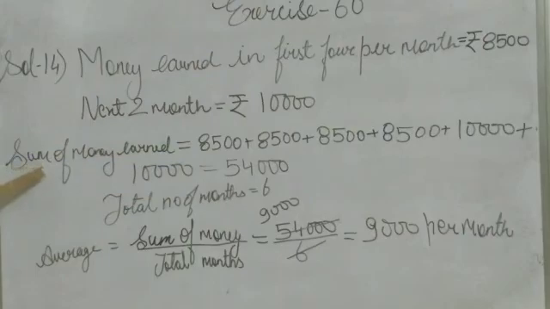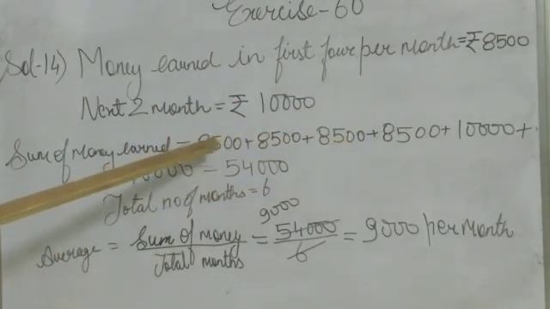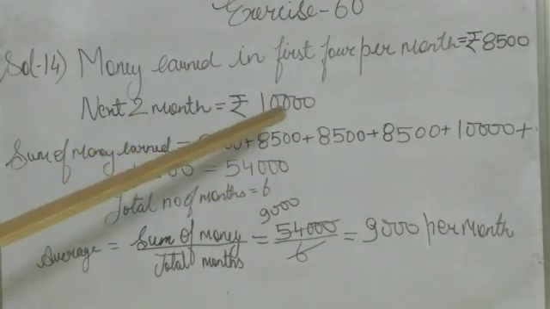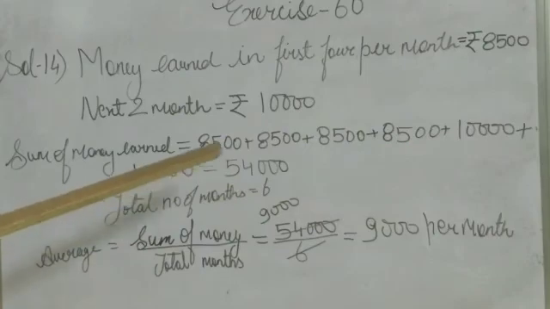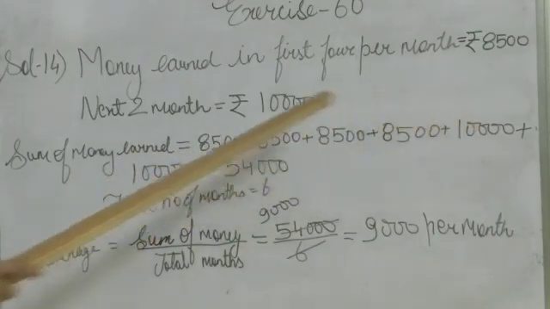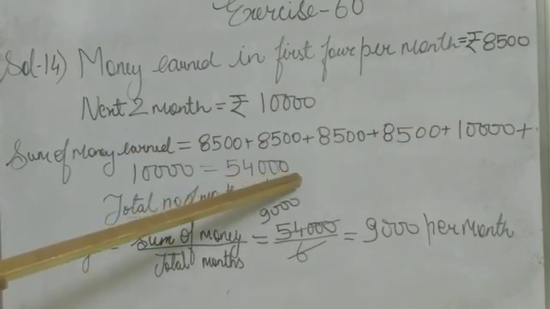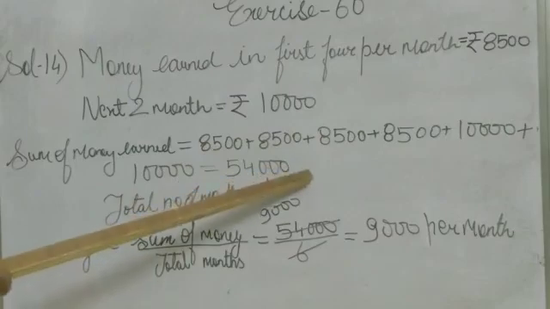We solve the sum of money earned. 8,500 for 4 months, it means 1, 2, 3, 4. We add 8,500 4 times and 10,000 for 2 months. That's why we add 2 times 10,000. Now adding all, we get 54,000. He earned 54,000 in 6 months.